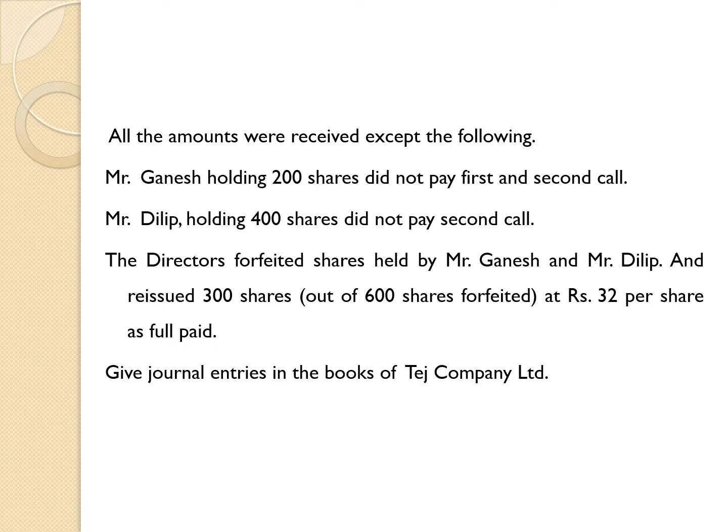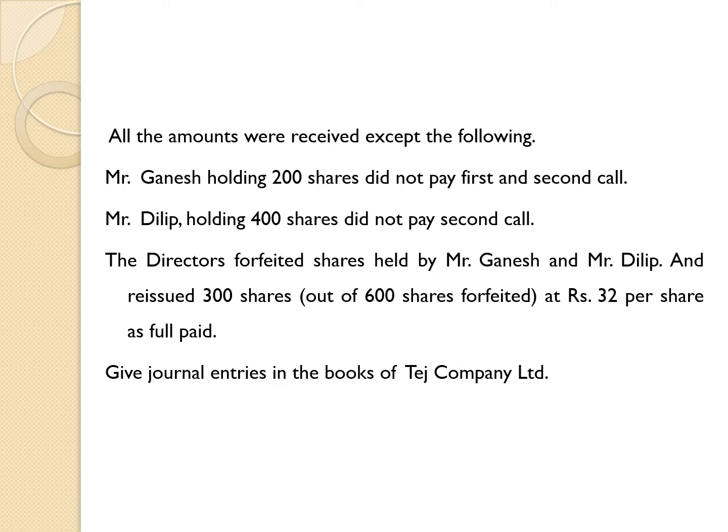Mr. Ganesh paid amount on application and allotment, but he didn't pay on first and second call. Mr. Dilip holding 400 shares did not pay second call. It means that Mr. Dilip had paid amount up to first call and he has not paid second call. Here second call means final call.